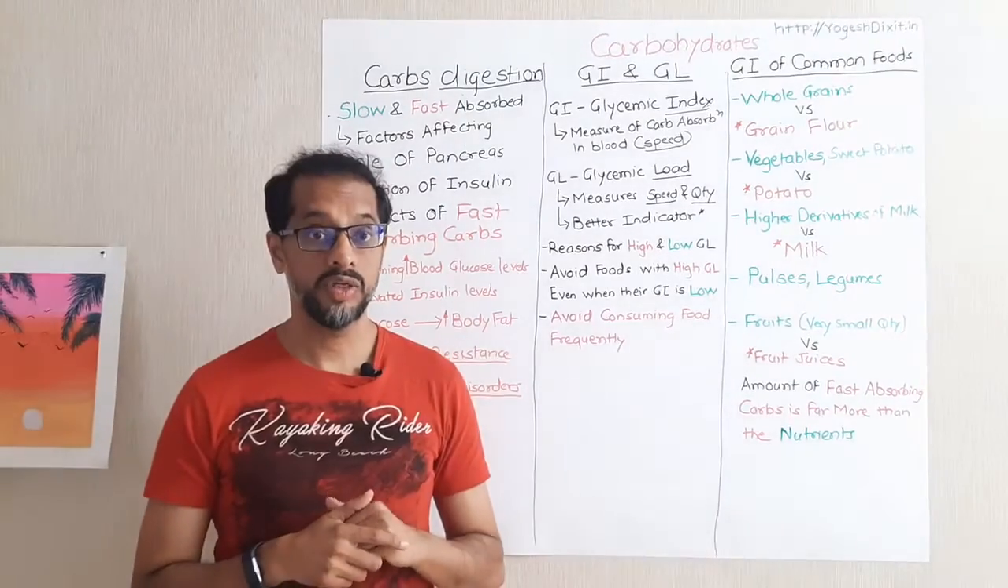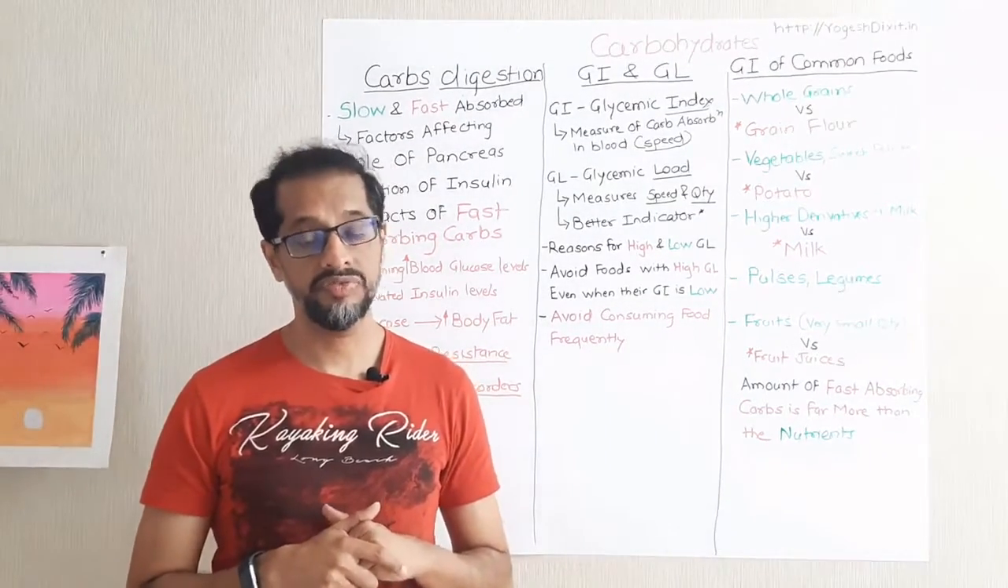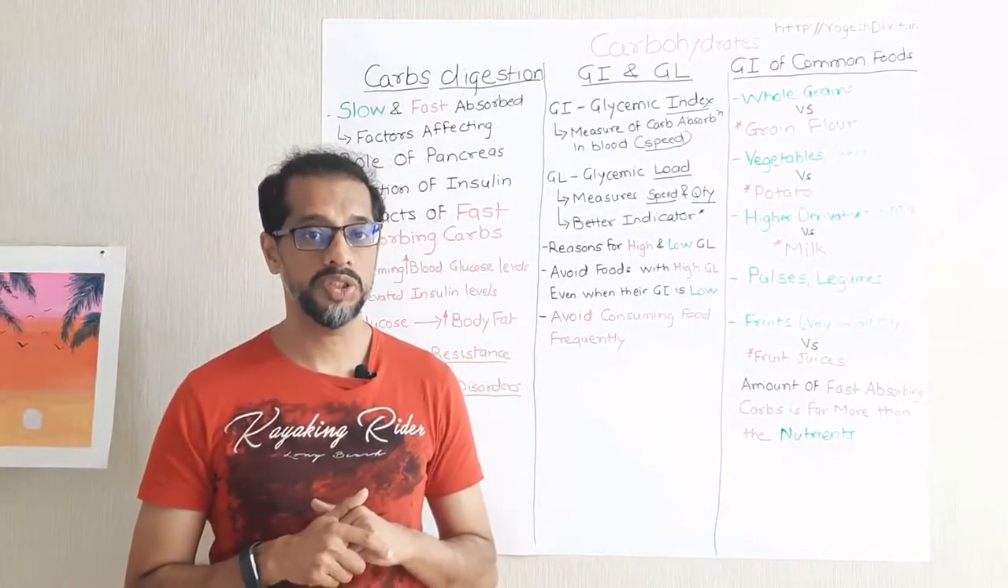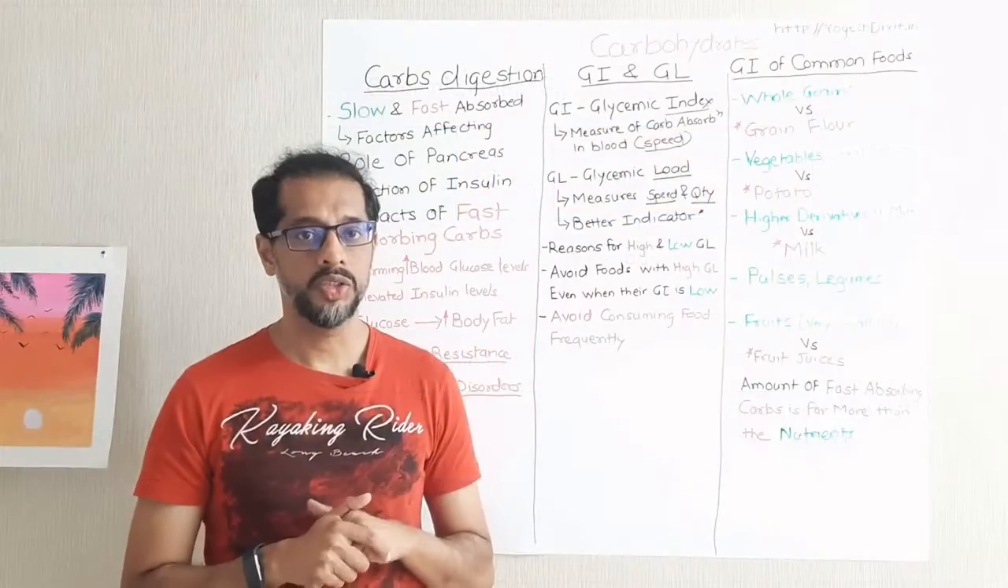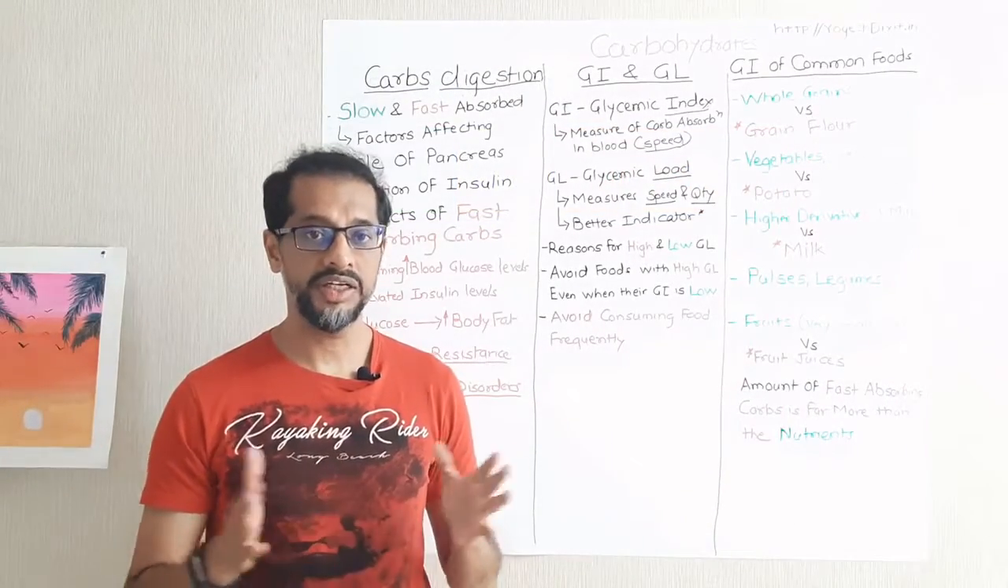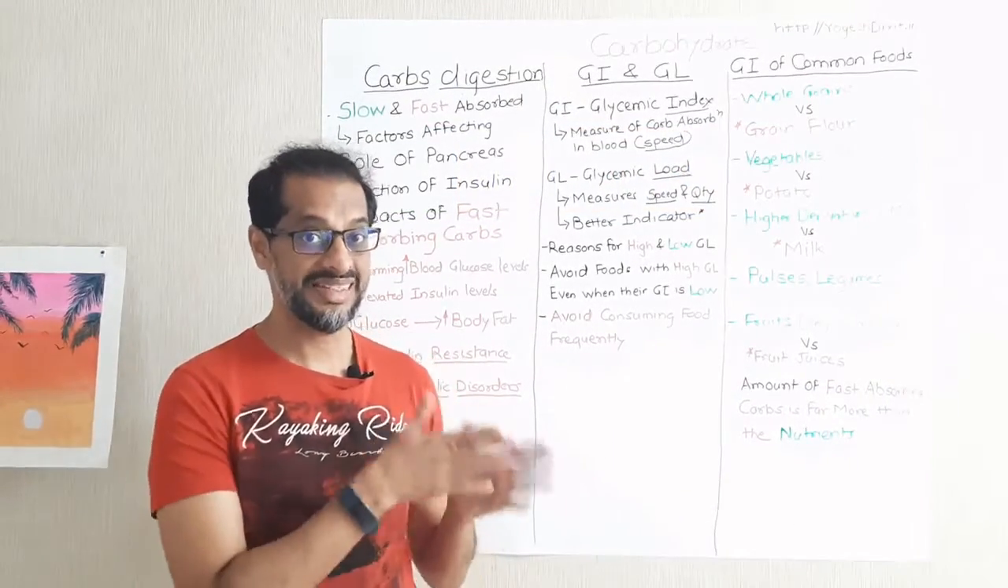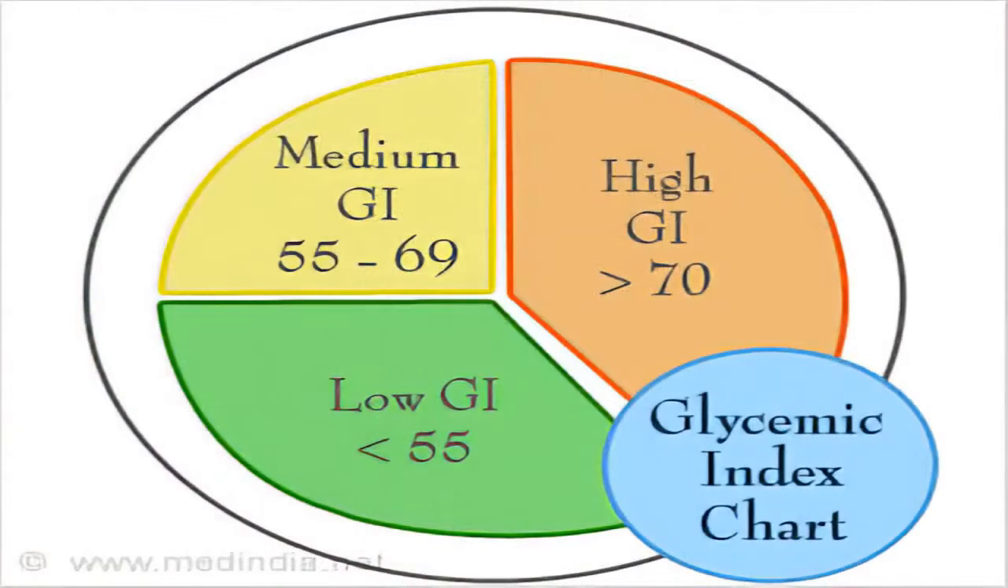So the GI value, or the glycemic index, after consuming 50 grams of glucose is considered to be 100, and all other carbohydrates are then compared against this value of 100. The GI is divided into three categories. Less than 55 is a low GI, between 55 and 70 is a medium GI, and 70 onwards is really high or very high GI.